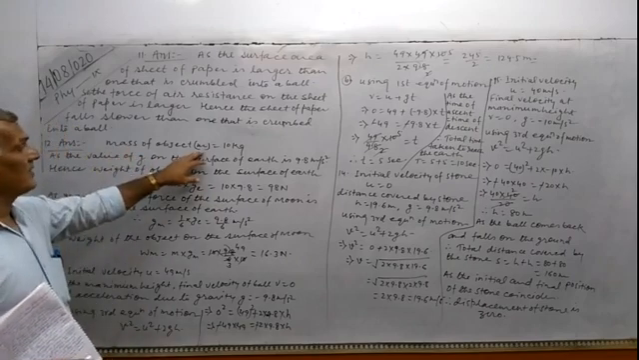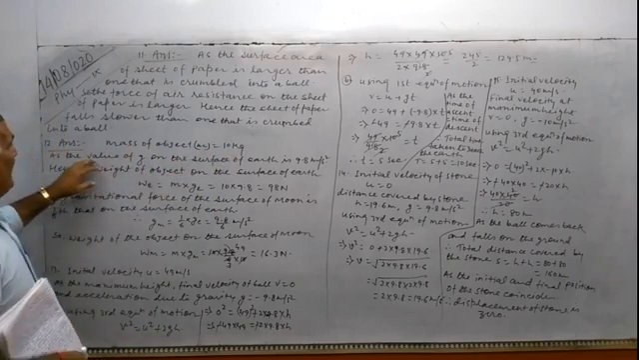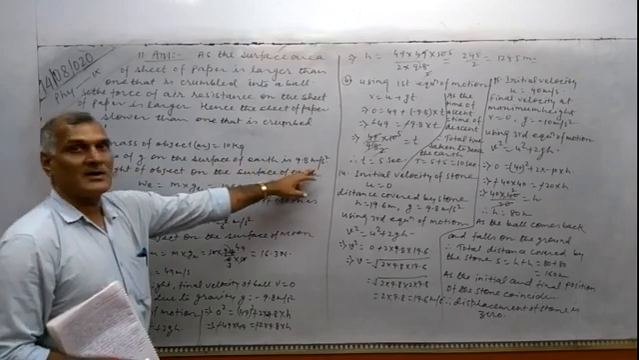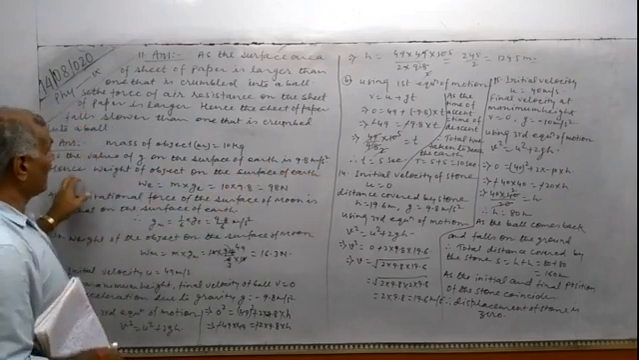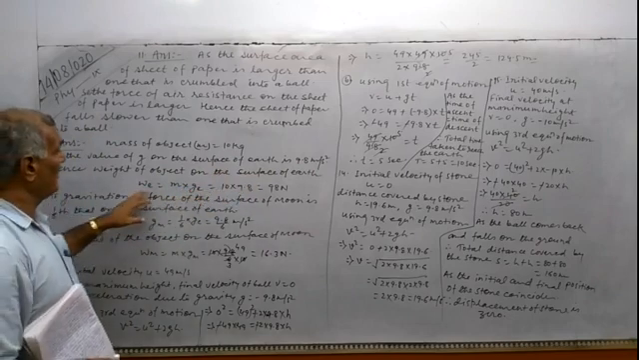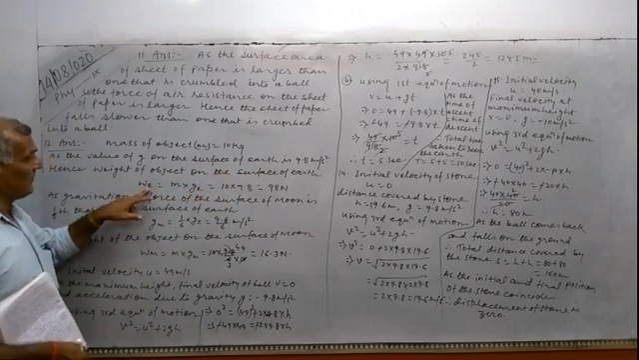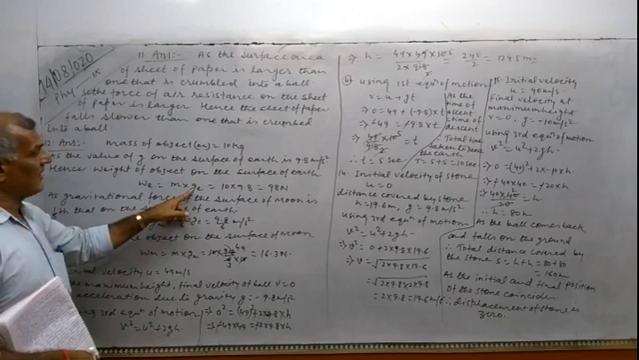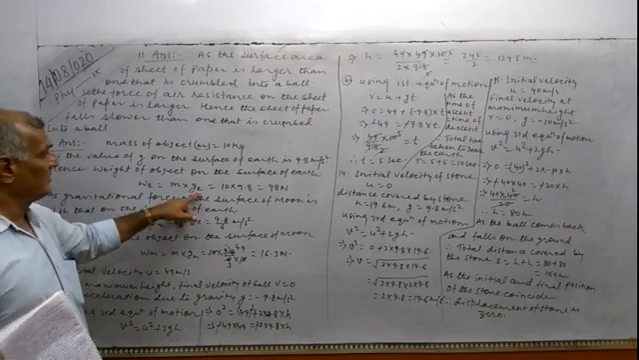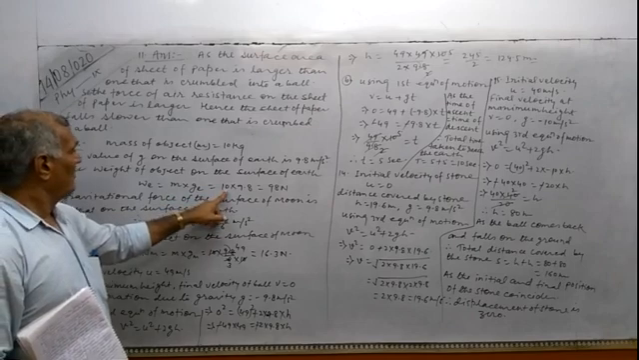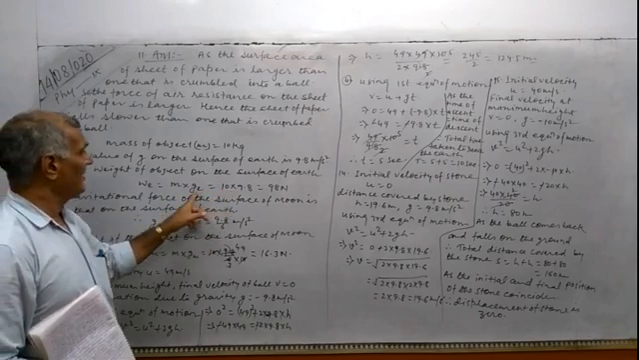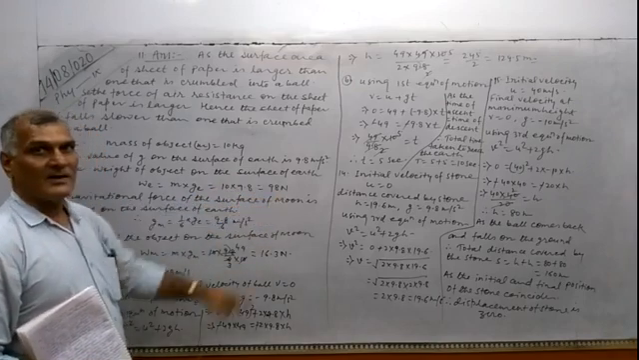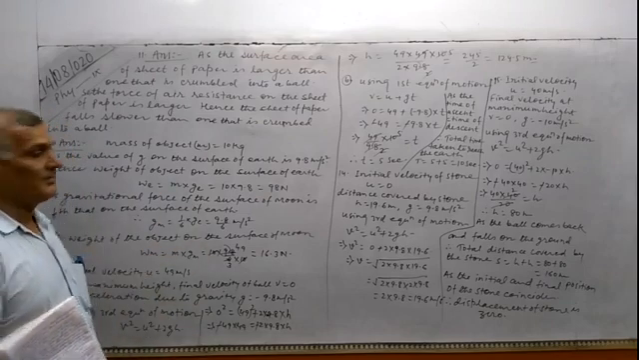Here the mass of the object, small m, is given as 10 kg, and as we know, the value of small g on the surface of the earth is 9.8 meter per second square. So the weight of that object on the surface of the earth, WE, equals small m, the mass of the object, into gravitational acceleration on the surface of the earth, that is GE. Putting the value of small m, it will be 10 multiplied by 9.8, and the weight of that object will be 98 Newton on the surface of the earth.